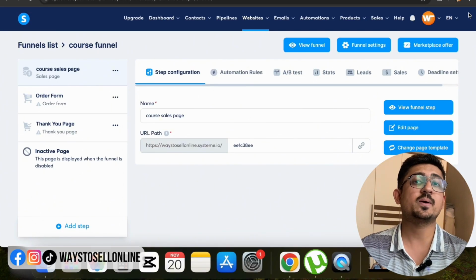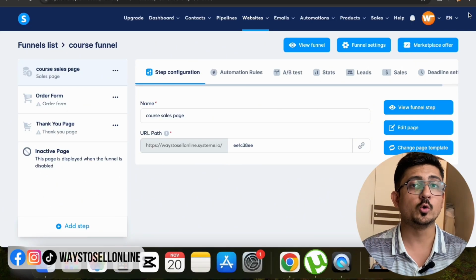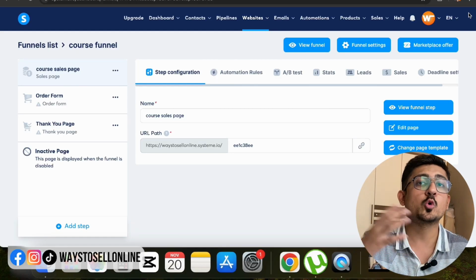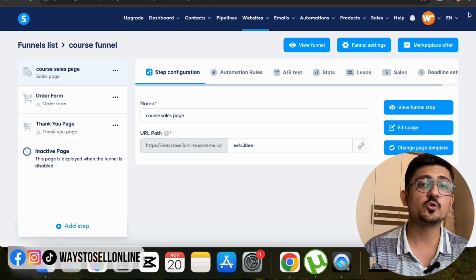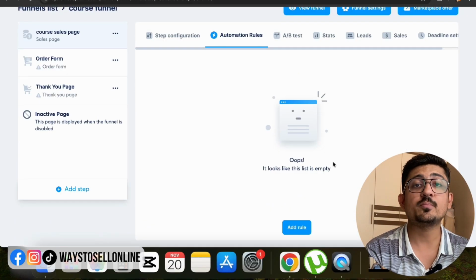Now the only last part left is you need to connect that sales funnel with your course, so Systeme.io will know that whenever someone purchases or orders from this funnel, they will have to get access to the course which you have just created, right? To do so, from the top bar, you have to click on this automation rule, and from there you can just add a rule.